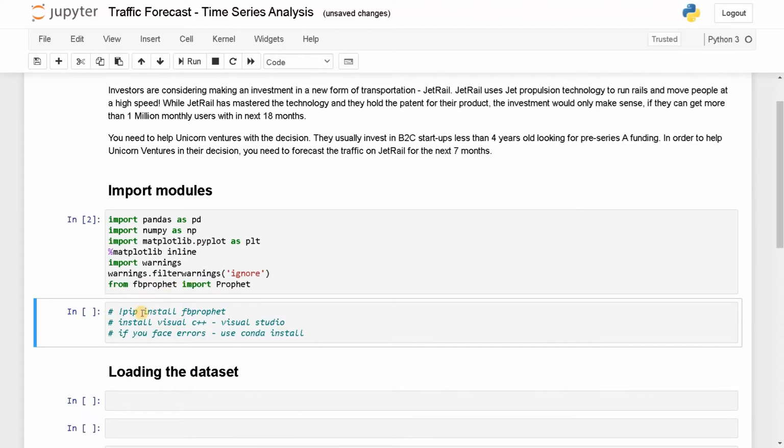I also faced some issues after installing the Visual C++. So if you are facing errors using pip install, you can use conda install. That cleared my error. I'm using Anaconda for all the machine learning libraries. So make sure you use the appropriate command. If you can't install this in the Jupyter notebook, try to install it using Anaconda prompt. You should run this prompt as an administrator, so you won't be facing any permission errors.